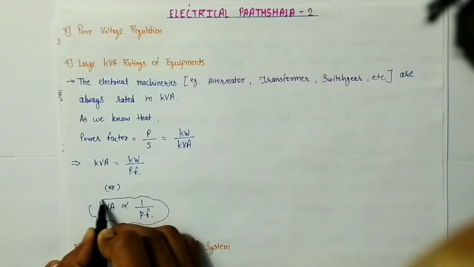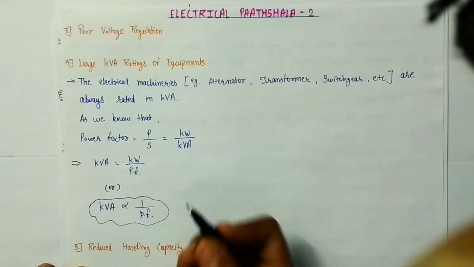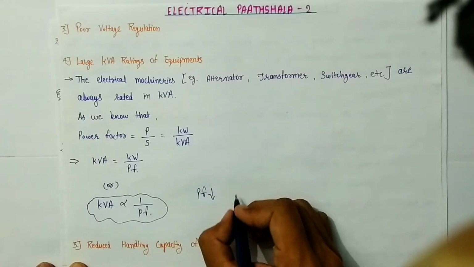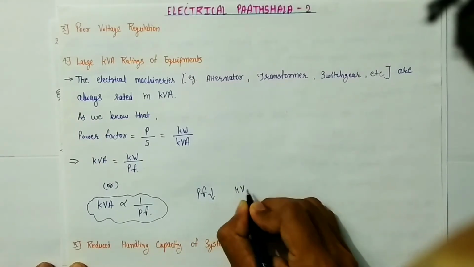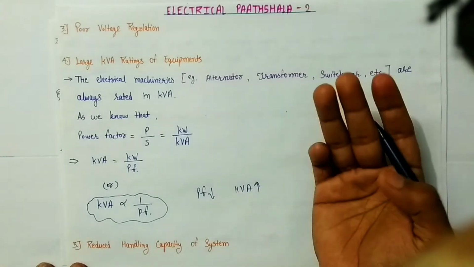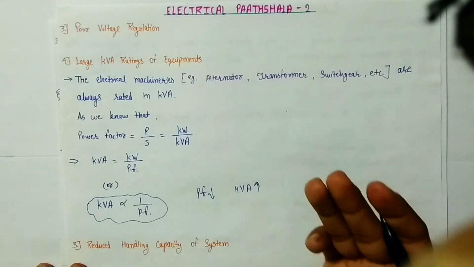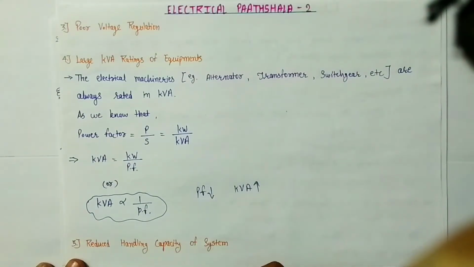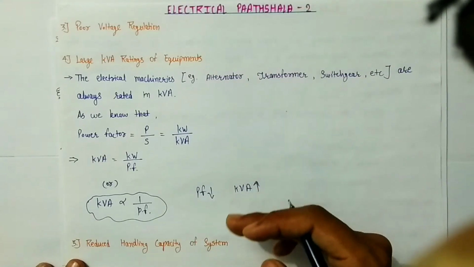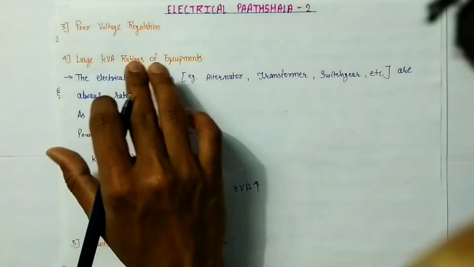So from here we saw that the kVA rating of electrical equipment is inversely proportional to the power factor. It means that if the power factor of the system is low, then the manufacturer has to increase the kVA rating of the equipment, and if the kVA rating of the equipment is increased, then the size and the cost of the equipment will also increase. It means that if the power factor of the system is poor, then the electrical machineries will be heavier, larger and costlier. So this is also a disadvantage of poor power factor.